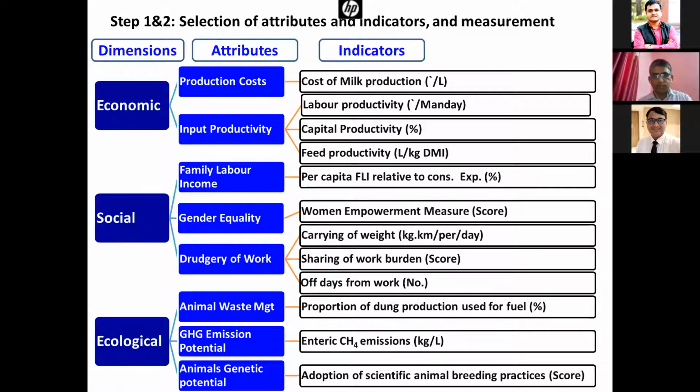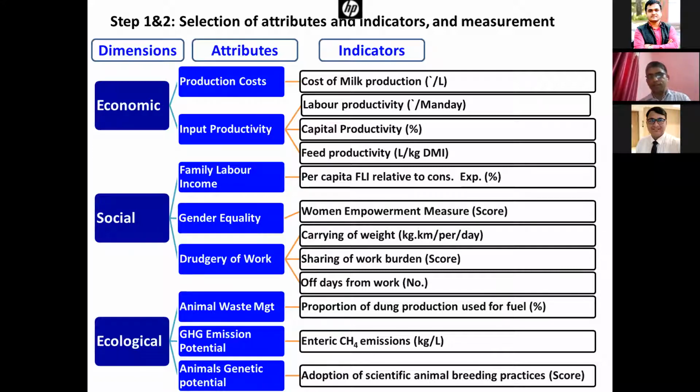Then gender equity, we constructed a woman empowerment index based on the information collected from households. The second is drudgery of work. How drudgerous is the rearing of livestock. We capture this through three variables: carrying of weight, how much weight they are carrying, and then the sharing of work burden.